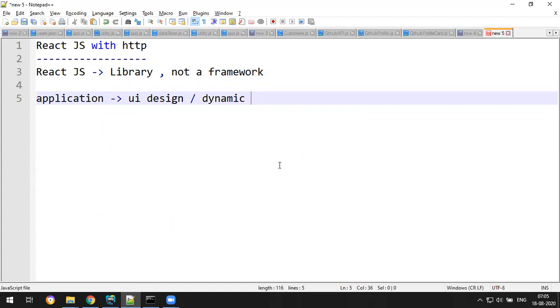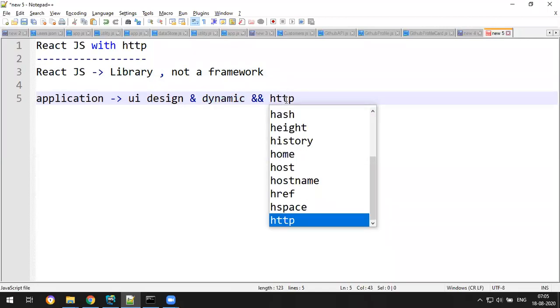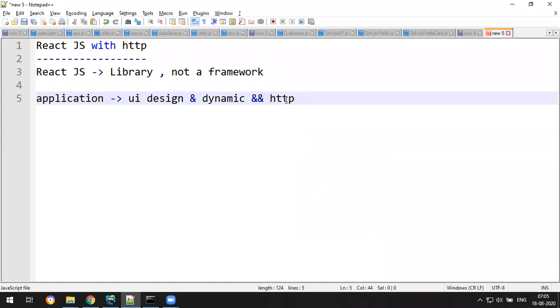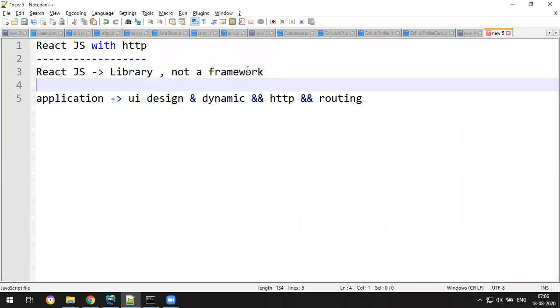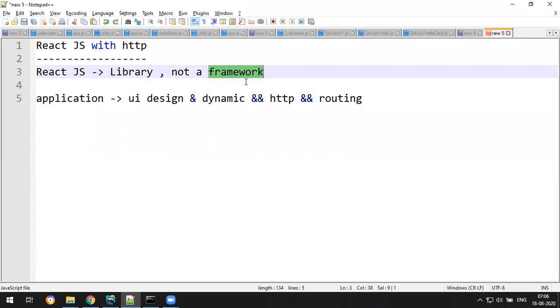If you want to develop an application which needs rich UI design, some dynamic data, HTTP to connect to the server because we need to fetch data from the server, and also some sort of routing, then it's called a framework. What is meant by a framework is something which can provide a complete application development solution, including HTTP and routing.